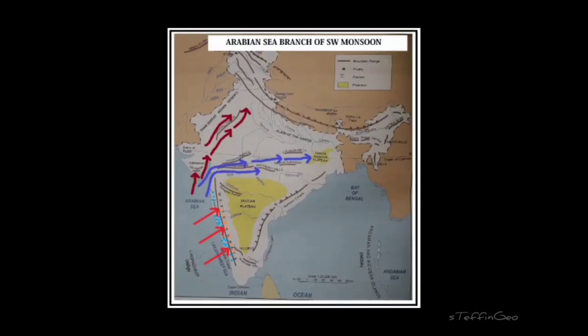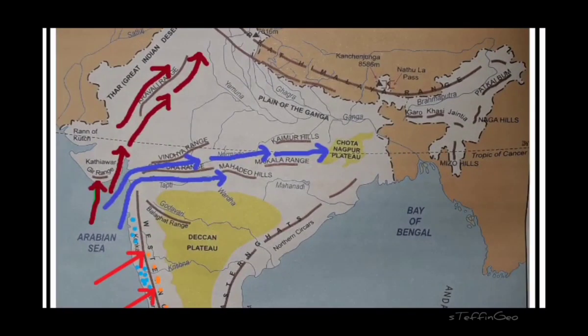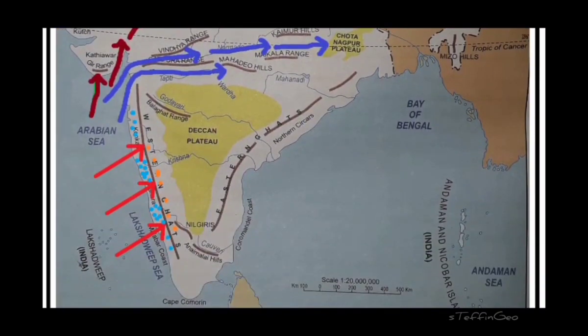Now the first one is the Arabian Sea branch of monsoon. Arabian Sea branch of monsoon can again be divided into three. We will start from the bottom. Here we have these red lines. This one particular branch of southwest monsoon blows